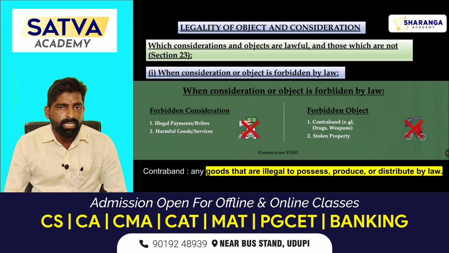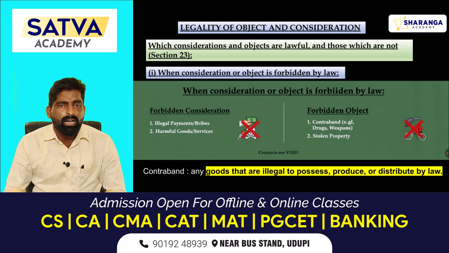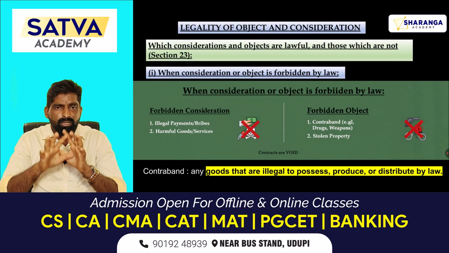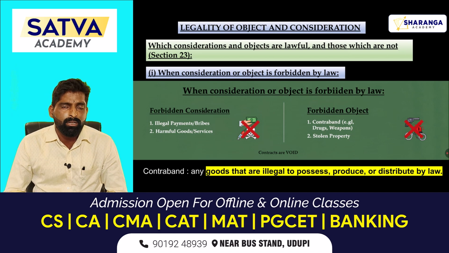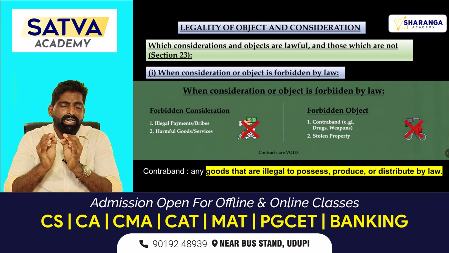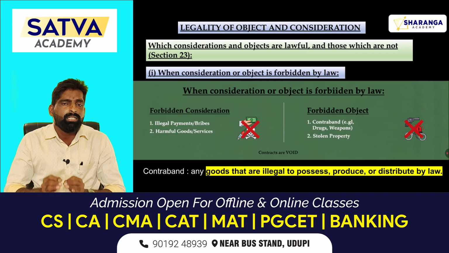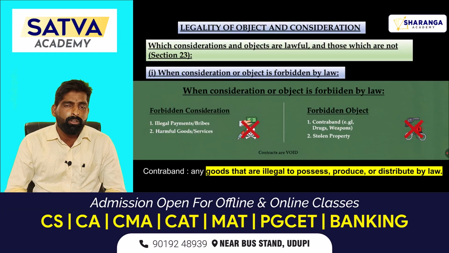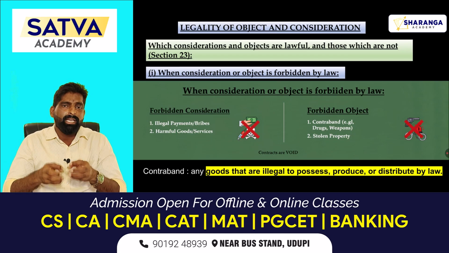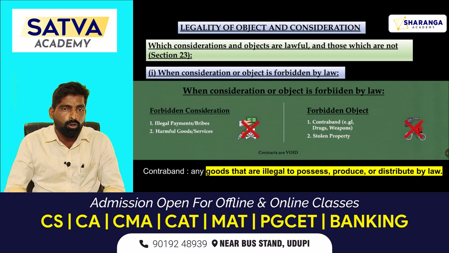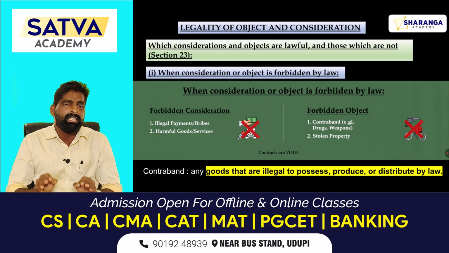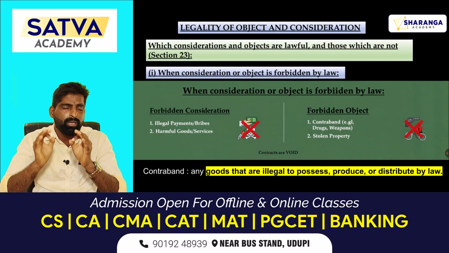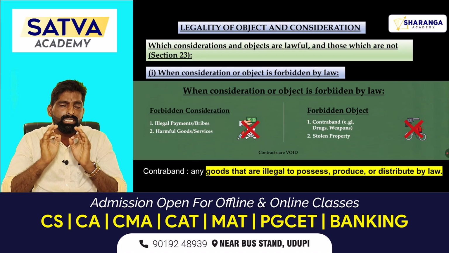Under forbidden objectives you can consider stolen property of a person, or contrabands like weapons and drugs. These are all articles banned by the Indian government. If you make transactions to trade those illegal articles, or articles forbidden by law, then those contracts will be void contracts. For that you get no remedy in a court of law. That is the problem when making a contract. So before making the transaction you have to consider the legality of the objectives and consideration. Only if your consideration or objectives are legal can you go for enforcement of the contract, or else it is an invalid contract.